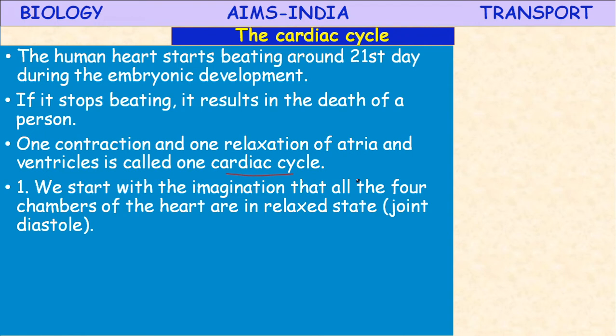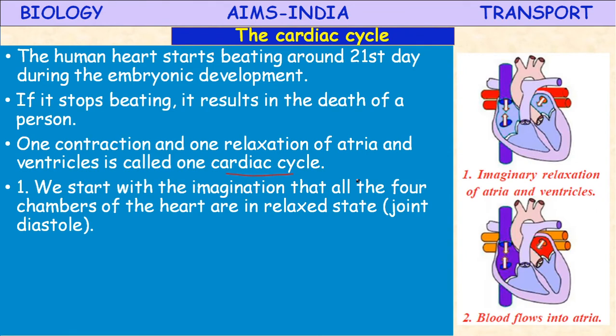Two terms you have to remember, systole and diastole. Systole means contraction of the heart. Diastole means relaxation of the heart. Let us assume the four chambers of the heart are in relaxed state. It is called joint diastole. Okay, so here see, all the four chambers are in the relaxed state. So it's an imaginary relaxation of atria and ventricles.